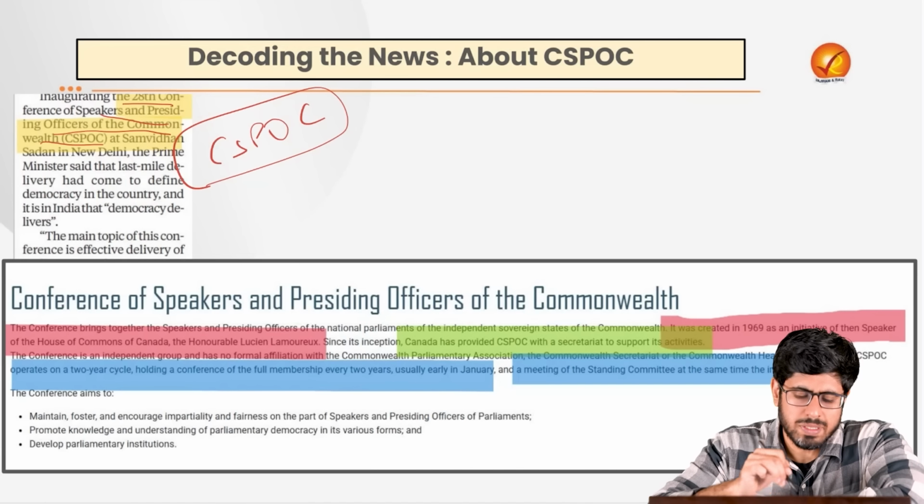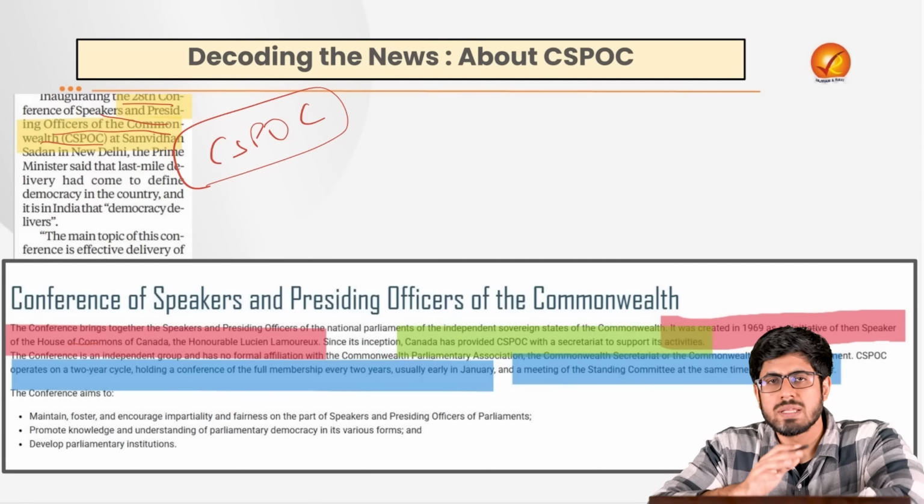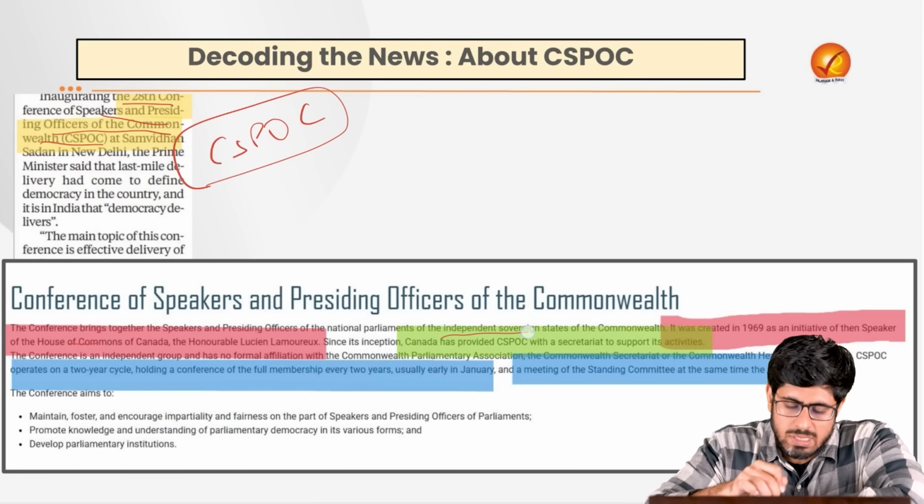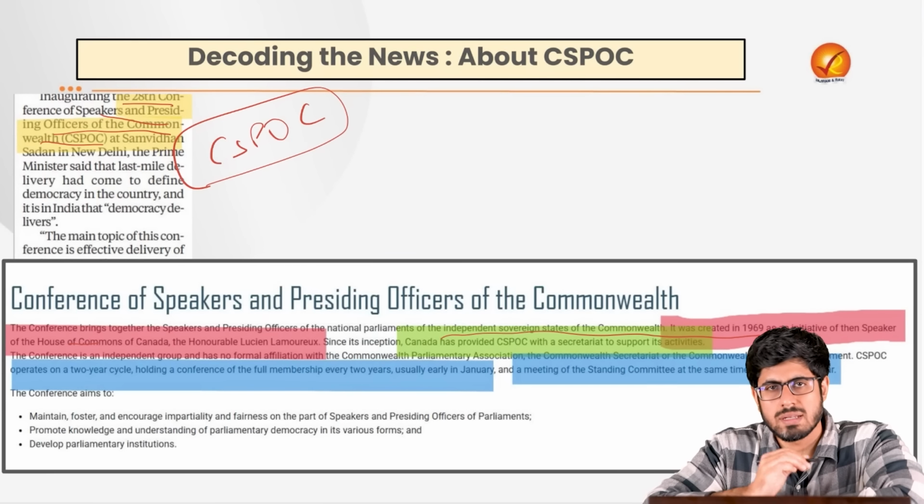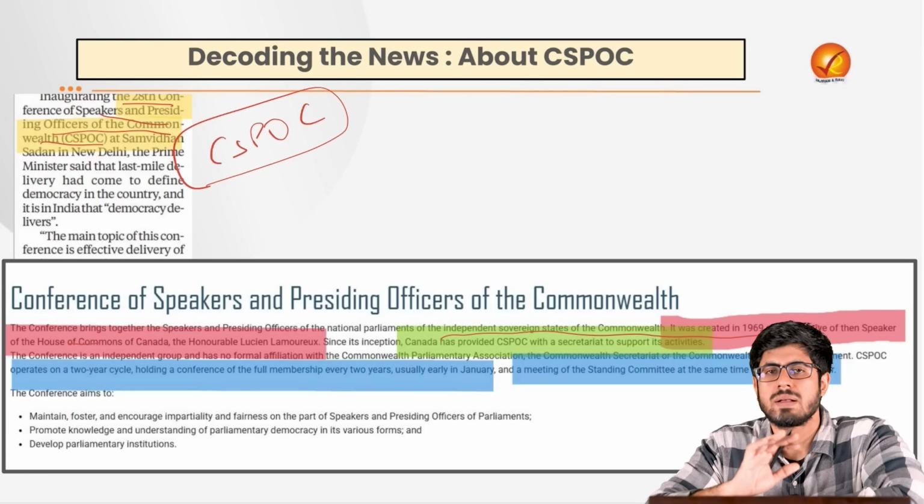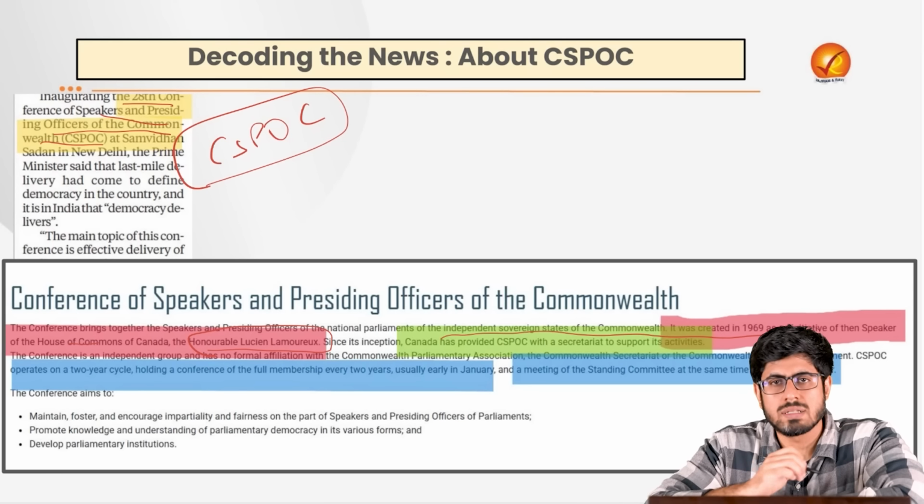What is this CSPOC? What is this all about? This conference brings together the Speakers and Presiding Officers of majorly the nations of the Commonwealth. This was established in the year 1969 by the Presiding Officer of the House of Commons of Canada. It was the Honorable Lucien Lamoureux who started this organization.